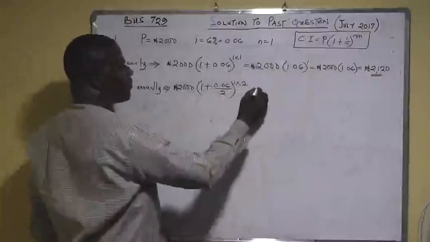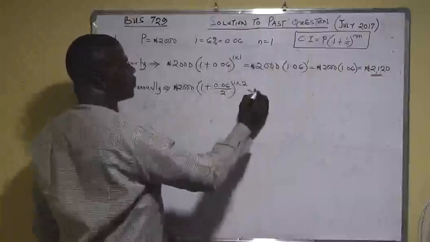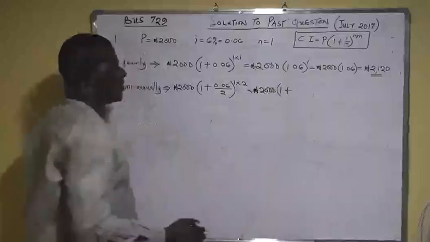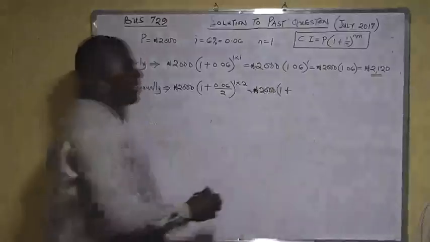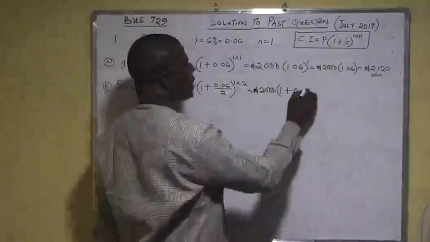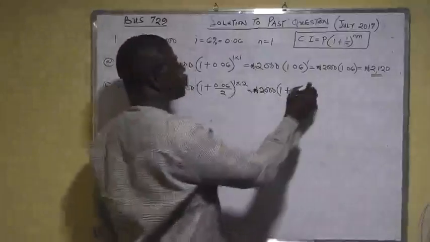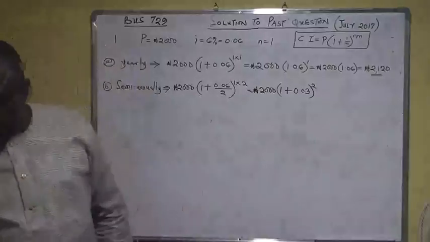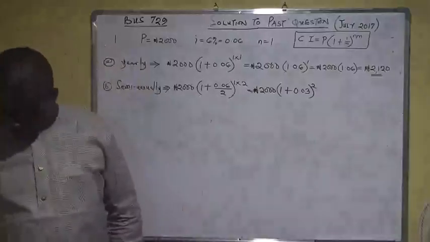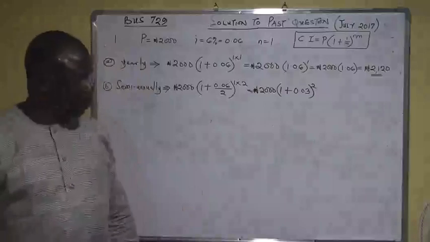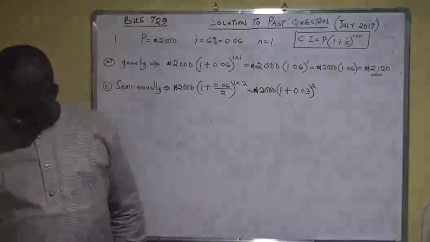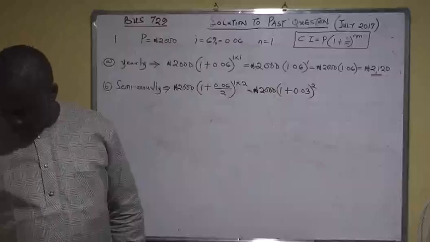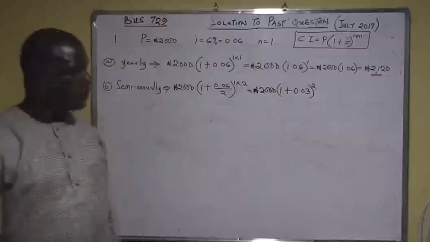So here now, I'm going to have 2,000 into bracket 1 plus 0.06 divided by 2, which will give you 0.03. Then 1 times 2 will give you 2. Using my own calculator here from my end, you also try to use your own calculator. 0.06 divided by 2 is 0.03, plus 1 is 1.03.